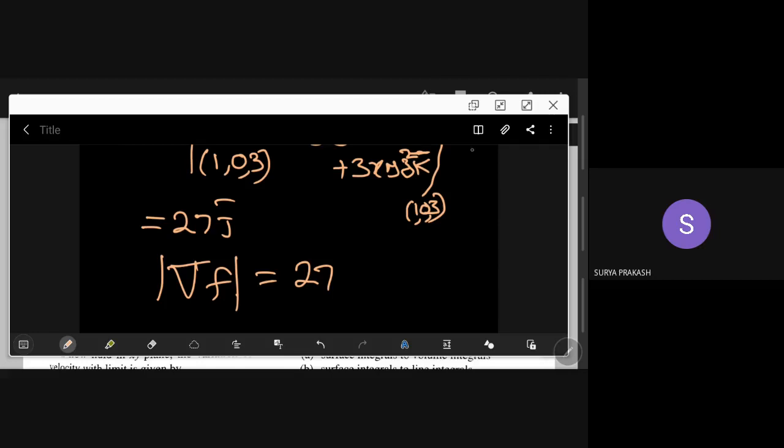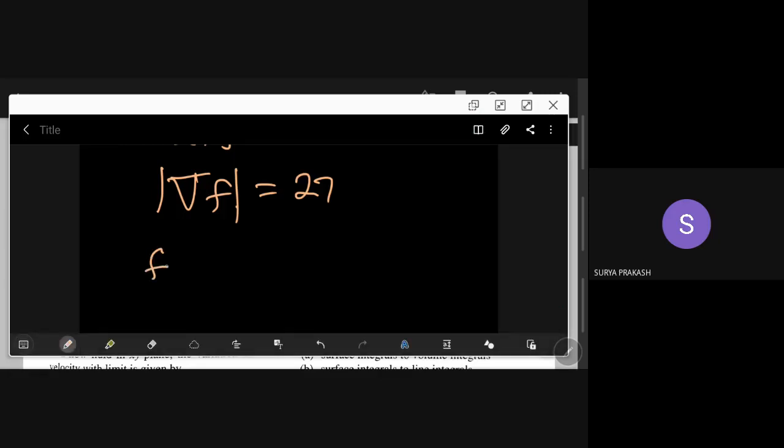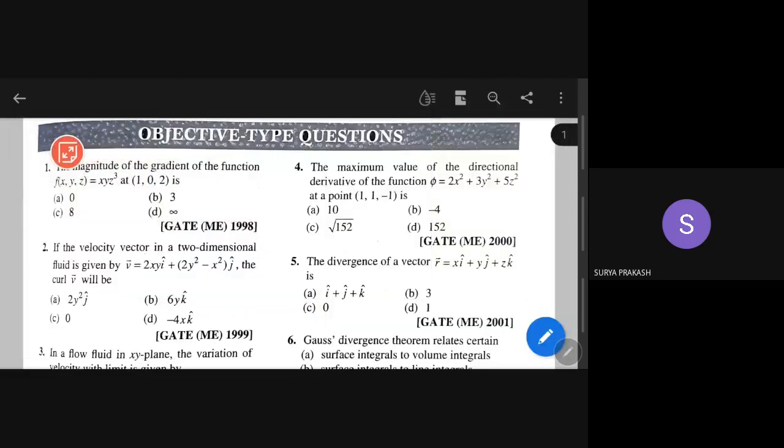Remember what magnitude is. If you have a vector like this, f1 i bar plus f2 j bar plus f3 k bar, and you say this is f bar, then the modulus of f bar is the square root of f1 square plus f2 square plus f3 square. Here the i and k components are 0, so we get the answer straight away. This is how we do this. Okay, go to the next problem.